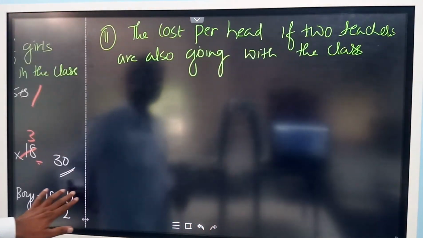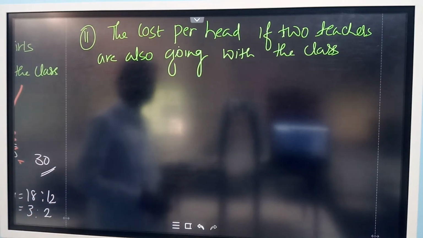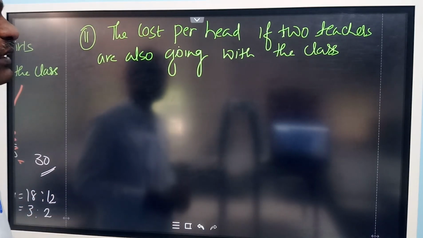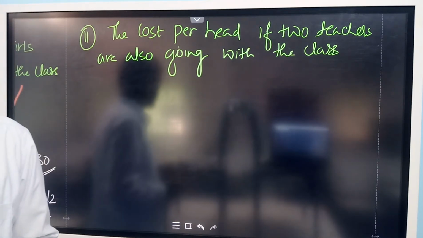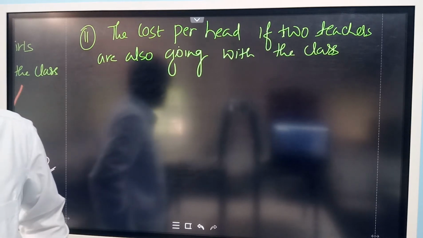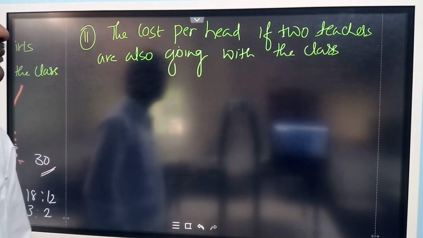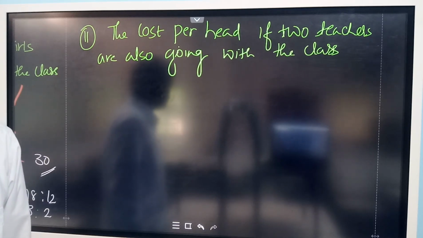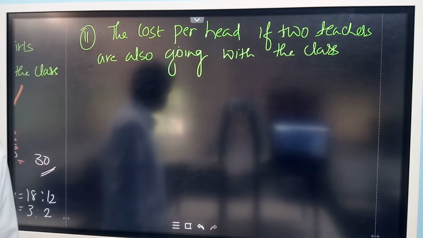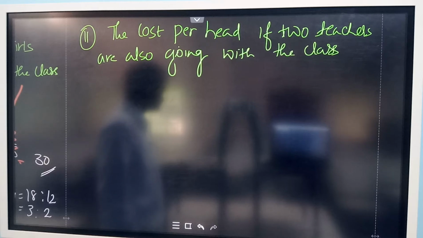Now the second question: the cost per head if 2 teachers are also going with the class. You need to calculate the cost per head if 2 teachers are also joining this trip with these students. To find it, you have to find the total cost, adding the transportation charge as well as the other expenses.